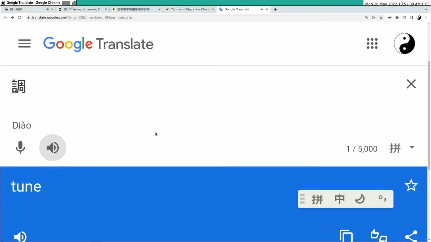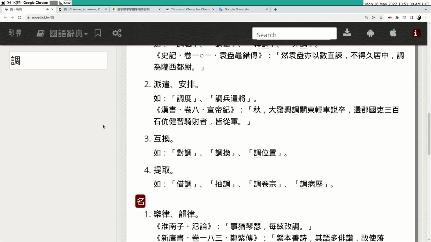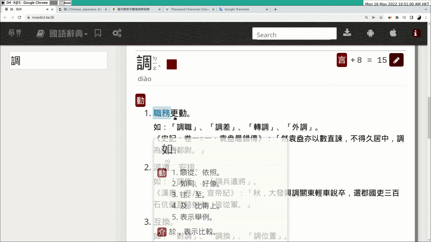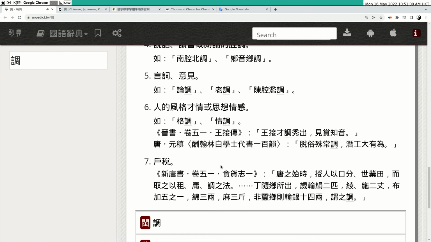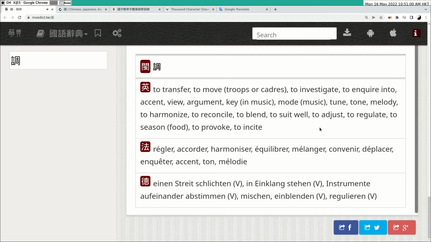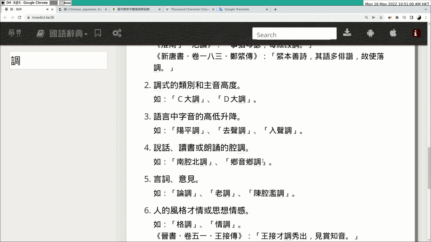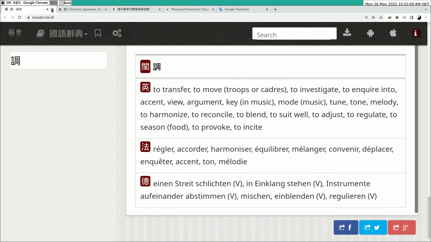It also corrects in a certain sense that 调式的类别和主音高度, when it comes to this meaning, something changed. 语言中字音的高低升降，例如阳平调、续声调、入声调。 Yeah, the English here makes it easier. 读书或朗诵的腔调，例如南腔北调。 She speaks too long. 言辞、意见. But anyway, this means to transfer something. 面调, 沉腔烂, okay, perhaps I'll close it in a moment.